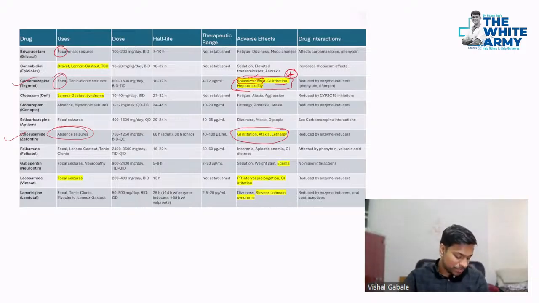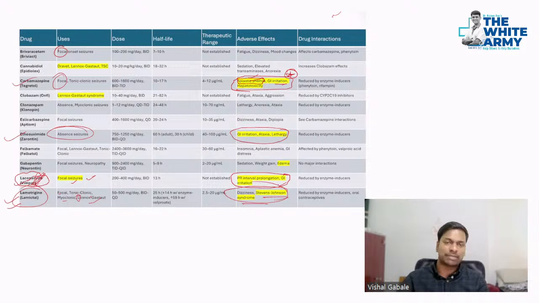Okay, then lacosamide. Okay, there's some problem with the ink. Anyways, yeah. So lacosamide is there for focal seizures. It can cause PR prolongation and also GI irritation. Then lamotrigine is there. Lamotrigine can be used for focal, tonic-clonic, myoclonic, and even Lennox-Gastaut syndrome. L for L, you can remember. And it also causes Stevens-Johnson syndrome, just like carbamazepine.